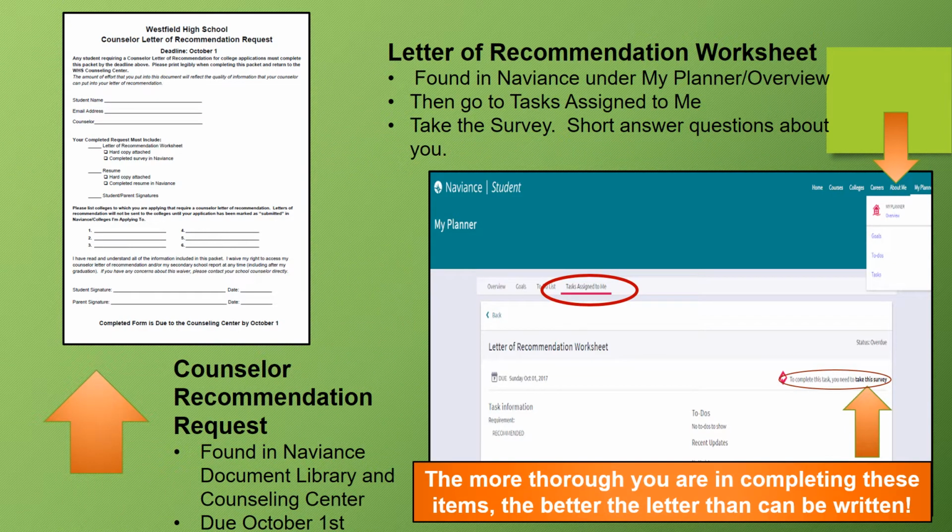How do I complete the letter of recommendation worksheet? This worksheet is located in Naviance. Select My Planner in the top right corner of the homepage and then click Overview. In the next screen, you will then click Tasks Assigned to Me. You will then take the survey, which will include completing short answer questions about yourself. The counselor recommendation request form can also be found in the Naviance document library or at the high school in the counseling center. Again, this is all to be turned in by October 1st.